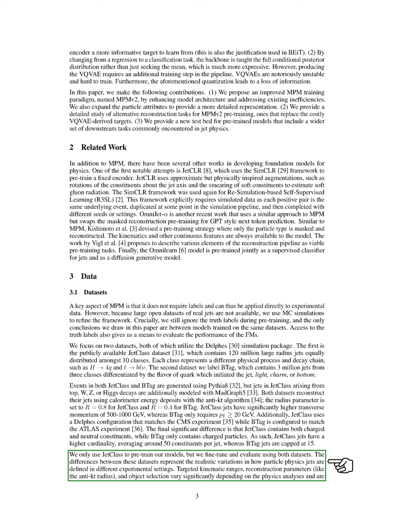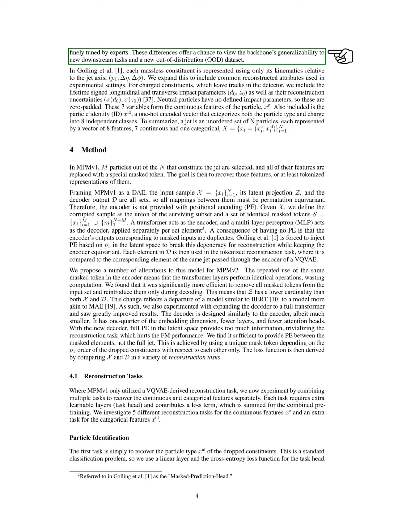We use the first dataset for pre-training our models and fine-tune and evaluate using both datasets. The variations between these datasets reflect realistic differences in how particle physics jets are defined in various experimental contexts. These differences provide an opportunity to assess the generalizability of our model to new tasks and out-of-distribution datasets.